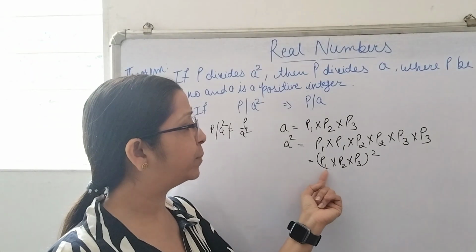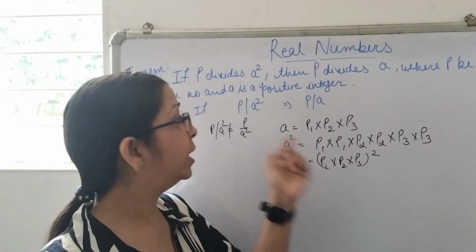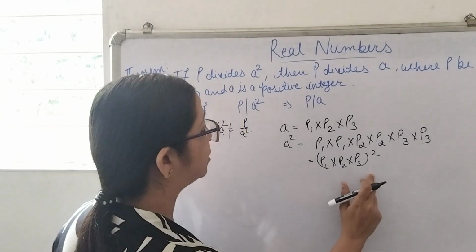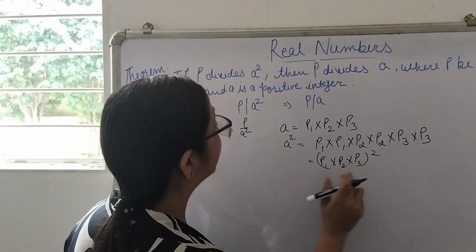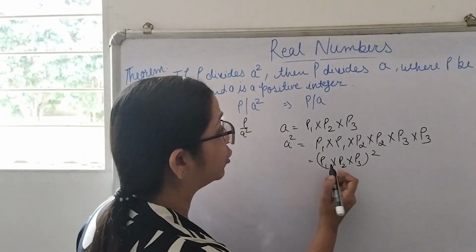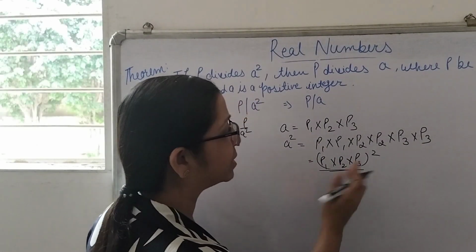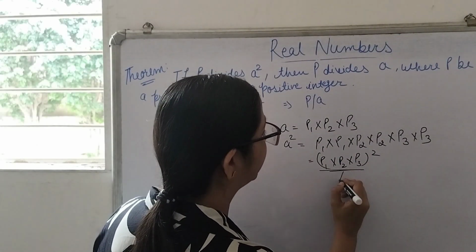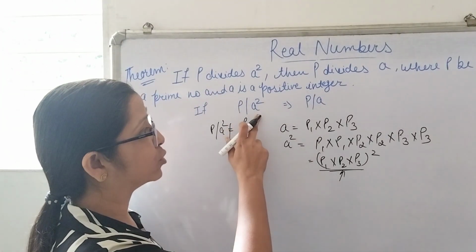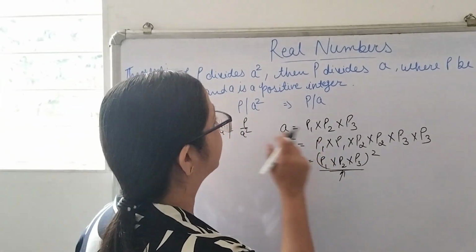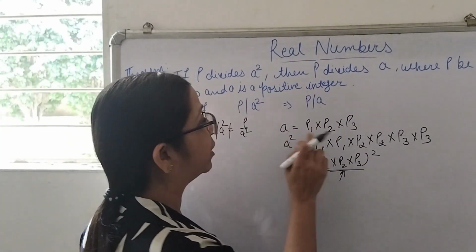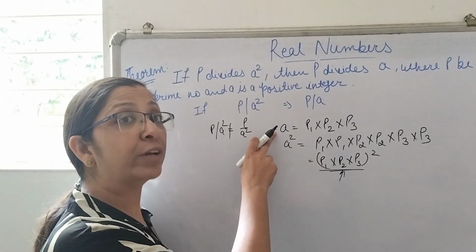Now if P is dividing this A square, that means P is one of these prime numbers only. Out of these, either P1 or P2 or P3, P will be one of these. And if P is one of these, and if it is dividing this, then automatically it will divide A also. Suppose this P is your P2, and if this P2 is dividing your A square, then automatically we can say that this P2 will be dividing A also, because it is one of the factors of A also.